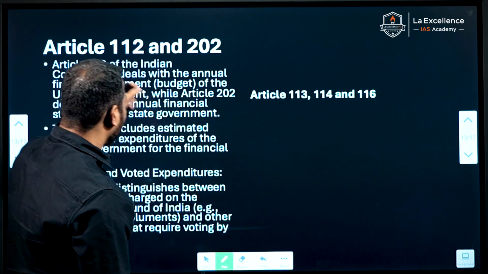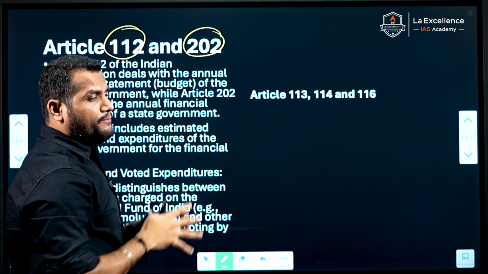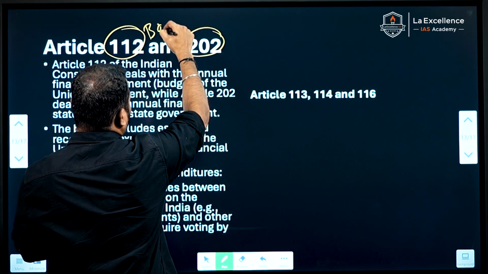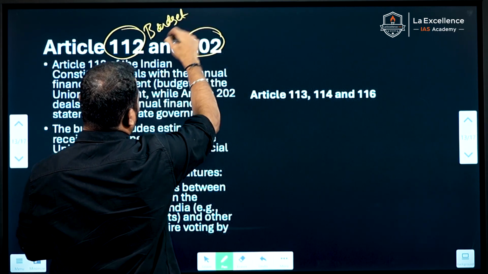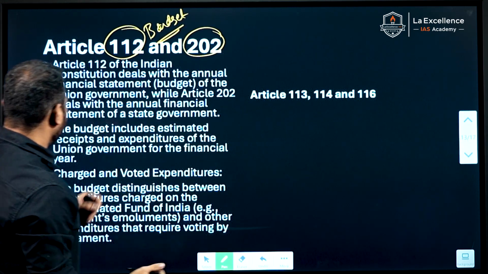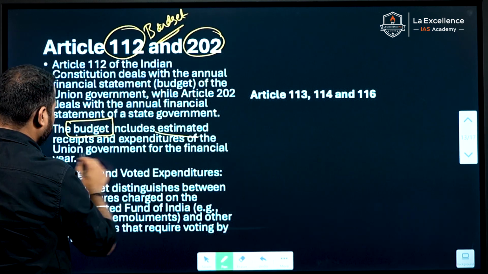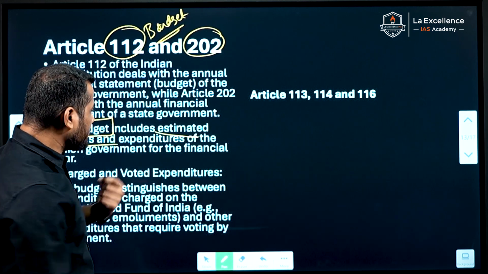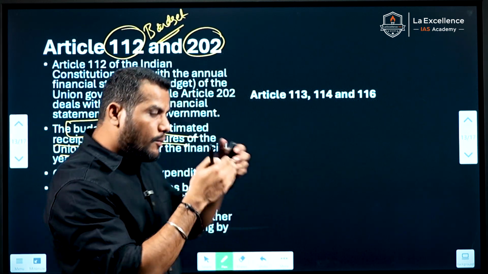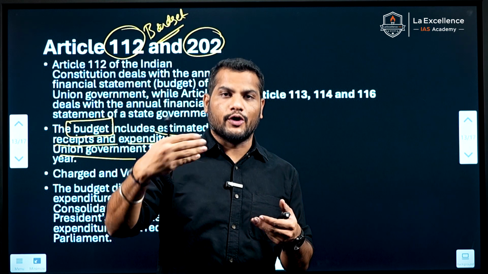Article 112 and 202. Article 112 deals with the budget at the central level. Article 202 deals with the budget at the state level. Simply, the budget includes the estimated receipts and expenditures of the financial year. Means how much receipt there will be and also how much expenditure is going to be.